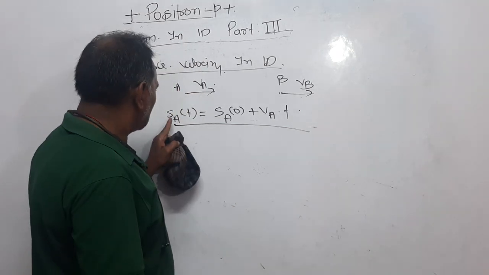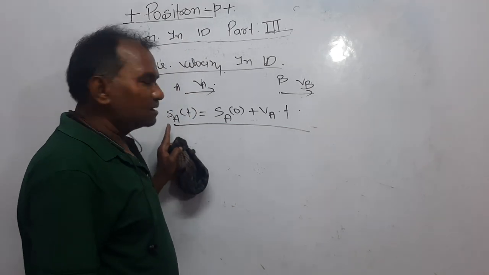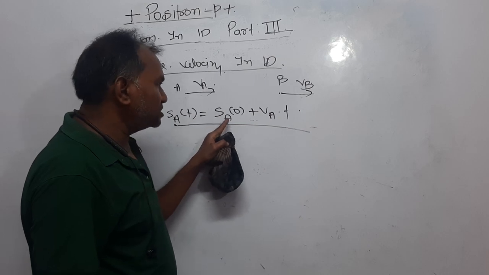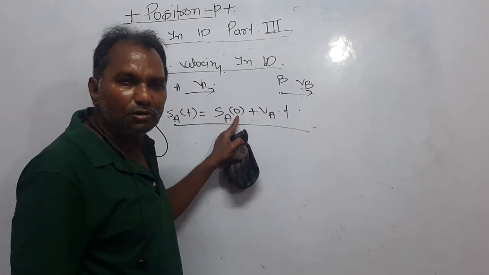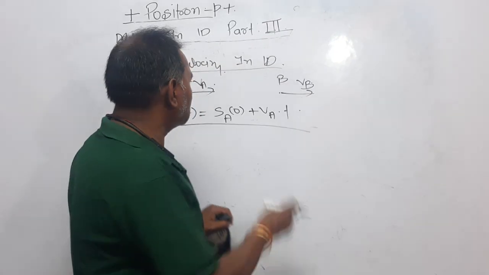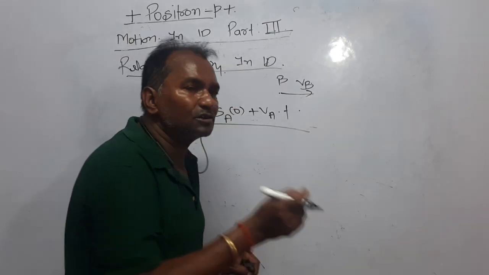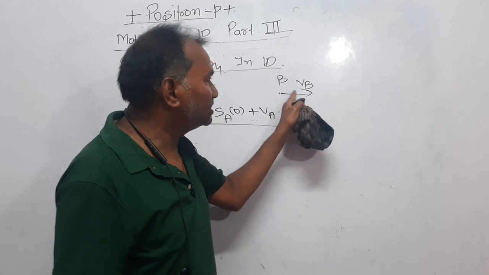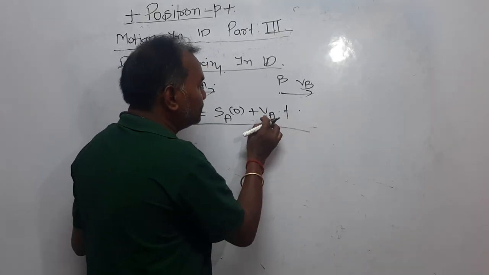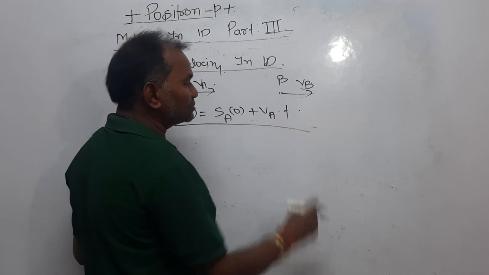Dear students, it means position of A at time t is equal to position of A at t equal to 0 plus how much it travels in time t. Its velocity is Va, with constant velocities Va and Vb, these bodies are moving. So it becomes Va into t, distance equal to velocity into time.